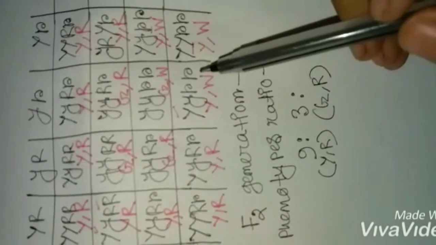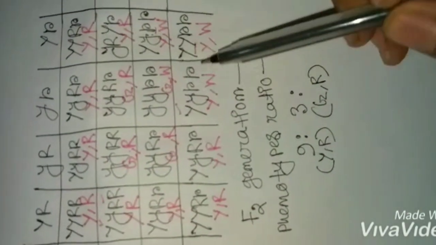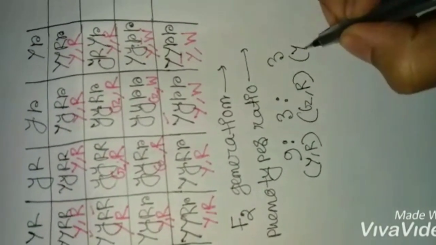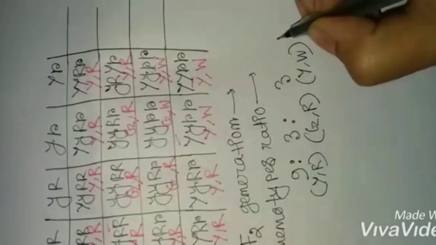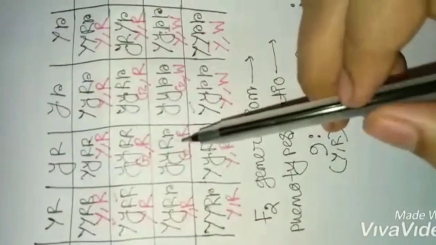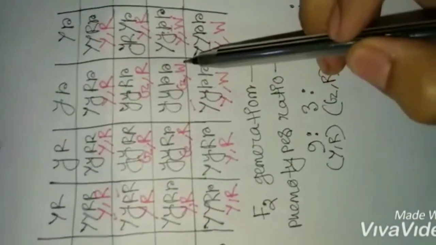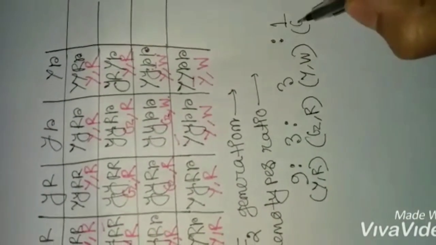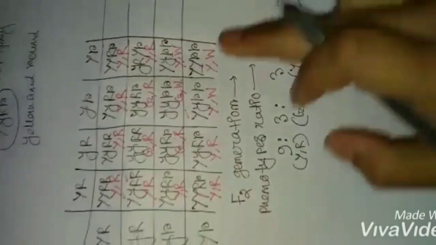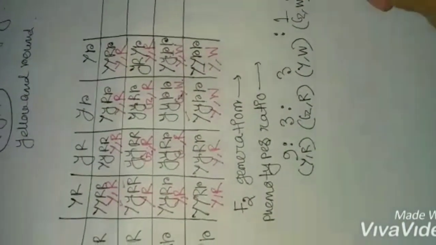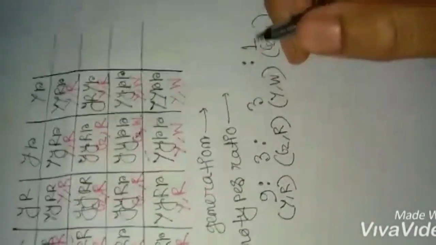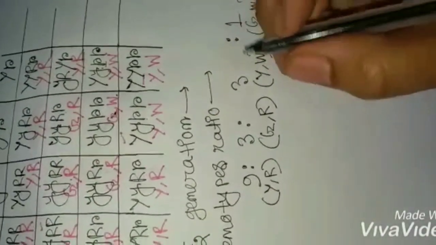Next, yellow and wrinkled, 1 2 3, so 3 for yellow and wrinkled, and 1 for green and wrinkled. Okay, so this is the phenotypic ratio for the F2 generation. Clear? After conducting for the other traits, the results were found to be similar.